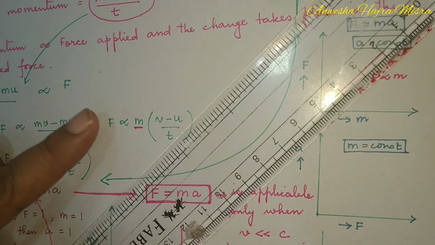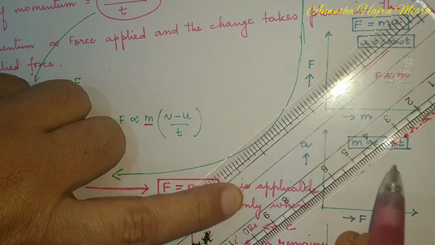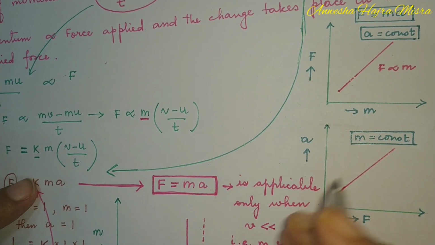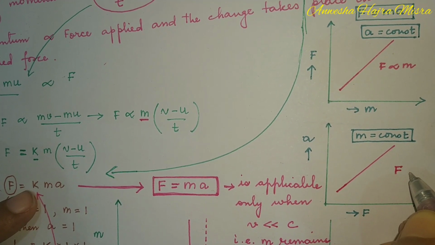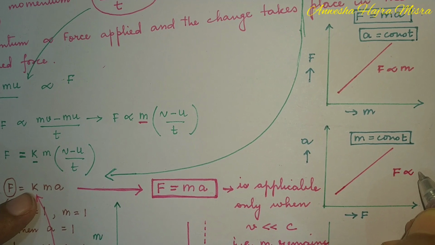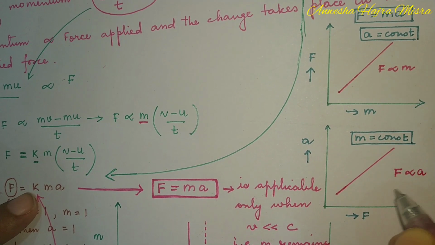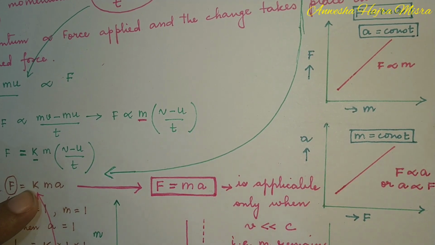So the graph will be a straight line. Greater the force, greater is the acceleration. So force is directly proportional to acceleration, or you can say acceleration is directly proportional to the force.